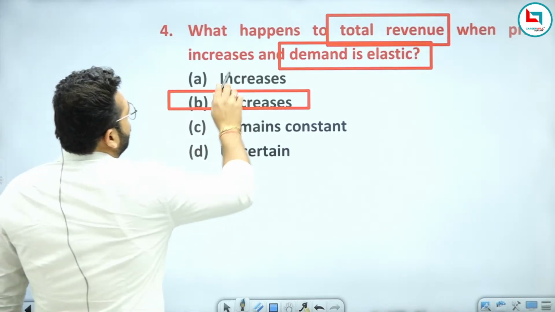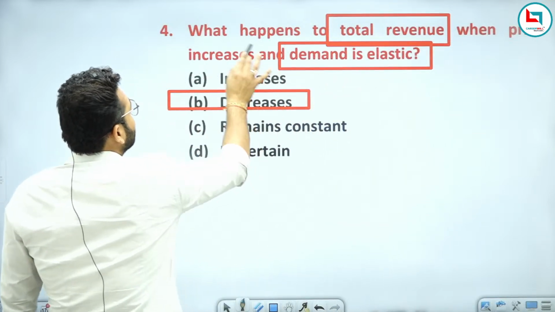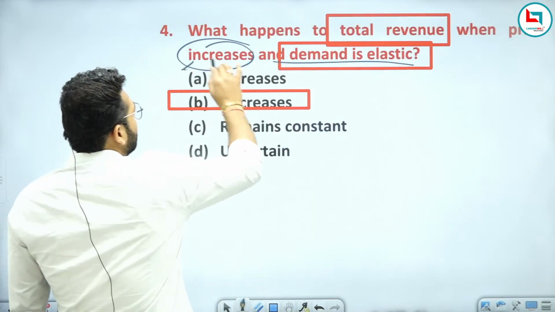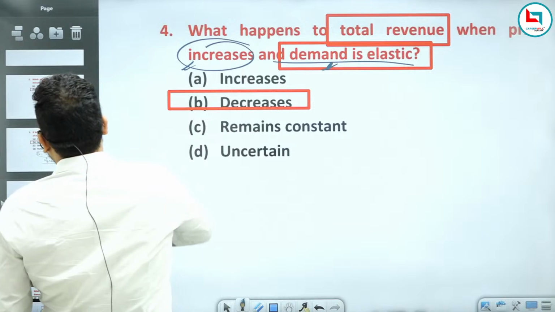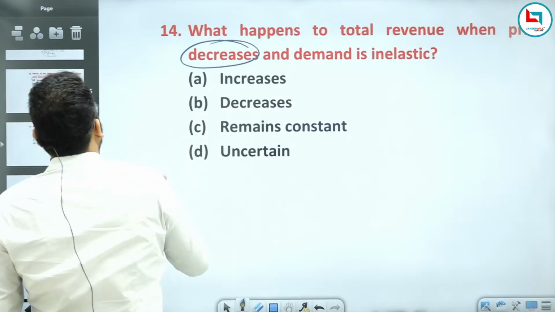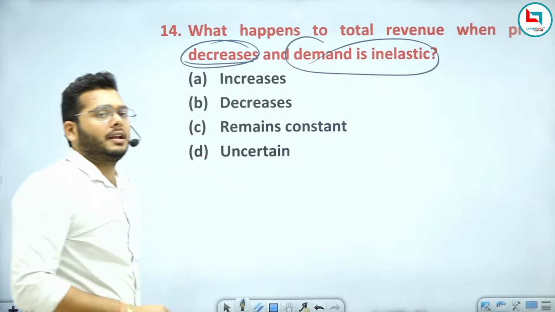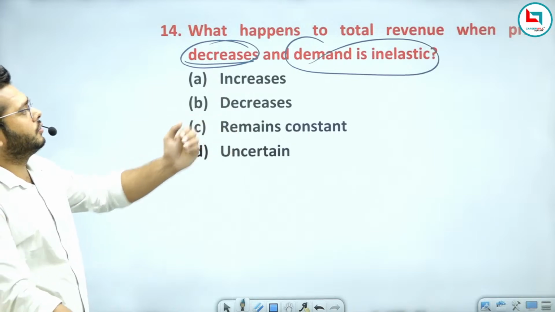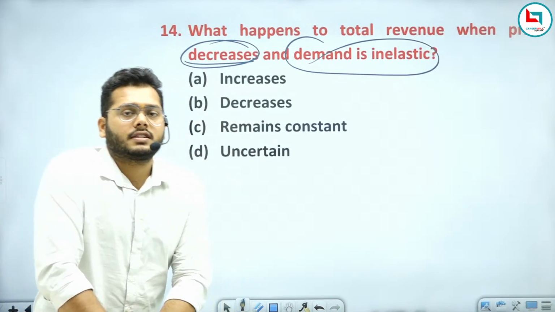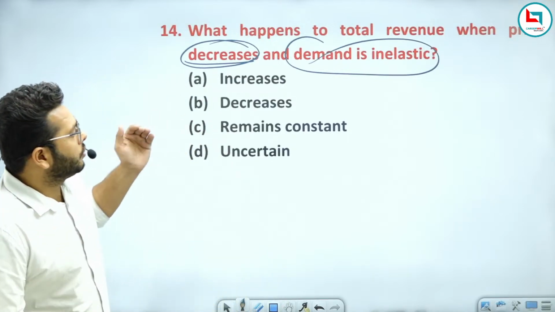What was that question? What happens to the total revenue when price increases and demand is elastic? Here the price is increasing and demand is inelastic. Now what is this question asking? Price decreases and demand is inelastic. So what will be the impact on the total revenue? It will increase, decrease, remain constant, or be uncertain. Answer the question fast.